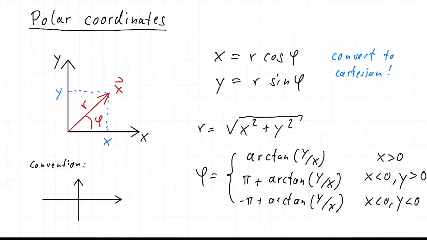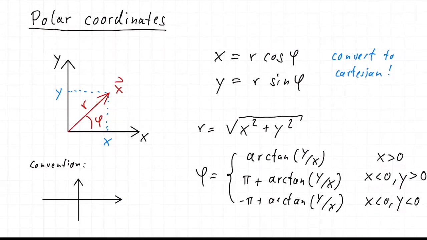And then again, we have to be careful which branch of the tangent we are on, because the tangent takes the same value for multiple angles. So that's why we have to do this differentiation here, where we basically have the case x larger than 0, x smaller than 0 and y larger than 0, and x smaller than 0 and y smaller than 0.